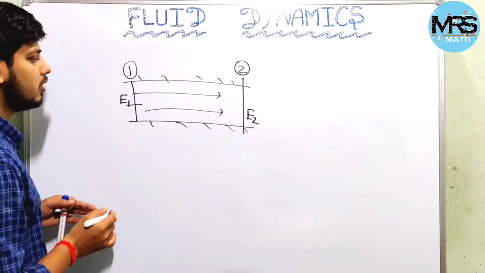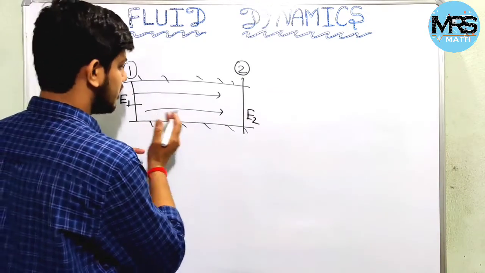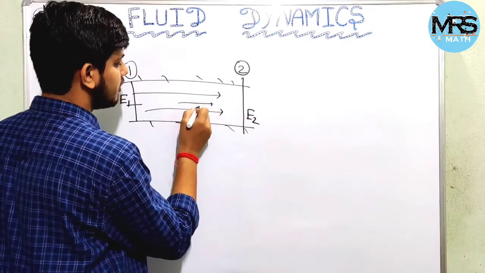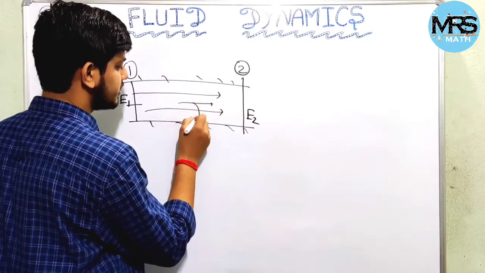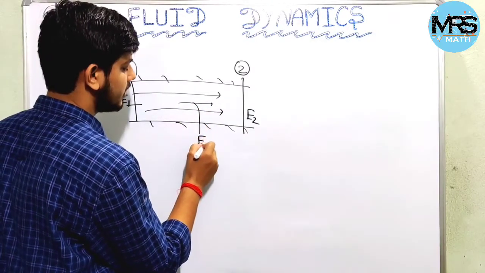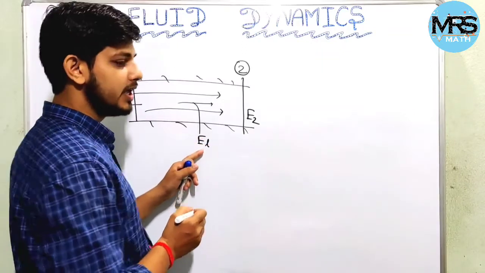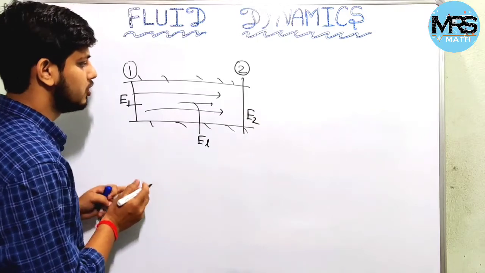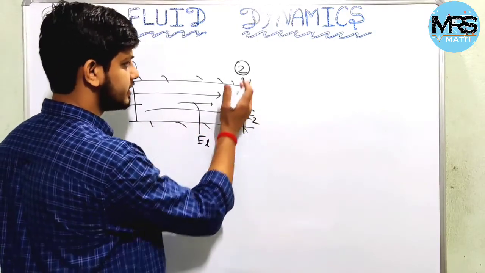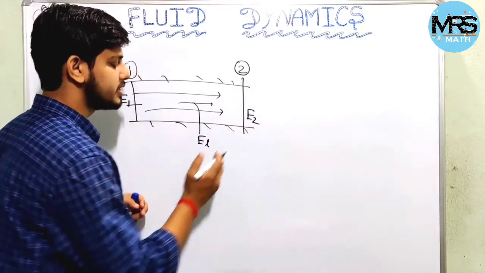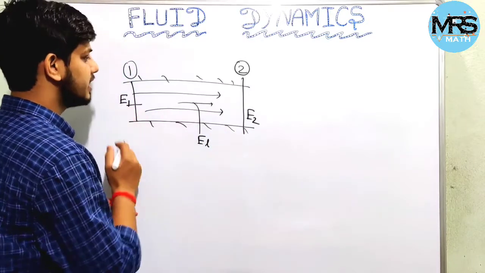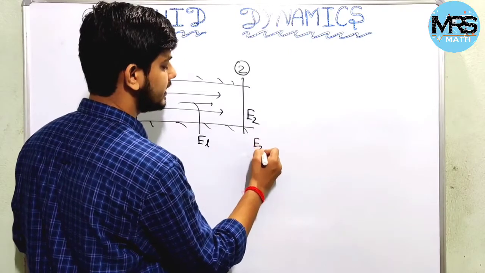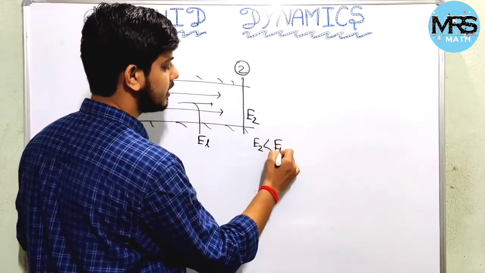Obviously to overcome this friction, some energy loss will be there, right? So let us say this energy loss is EL, the energy loss to overcome the friction. So obviously when you reach section 2, whatever energy remains will be less than E1, right? So E2 is less than E1.